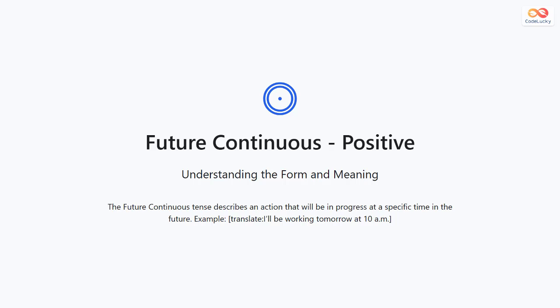The future continuous tense describes an action that will be happening at a certain moment in the future. For example, the sentence, "I will be working tomorrow at 10 a.m." means the action of working will already be in progress at that future time. It shows that something will continue for a duration. This tense helps make your speech sound more natural and complete when talking about future events that are ongoing.